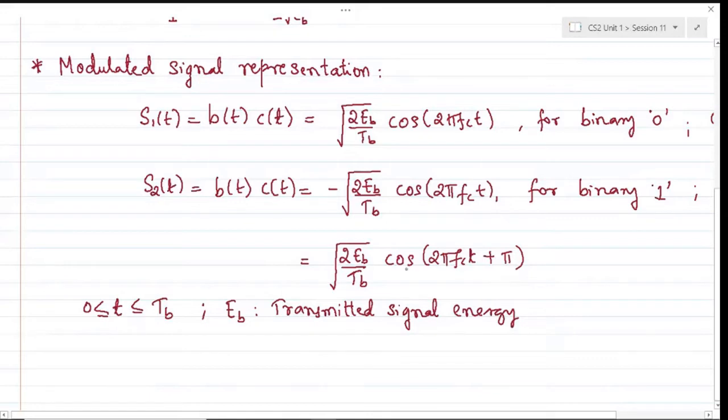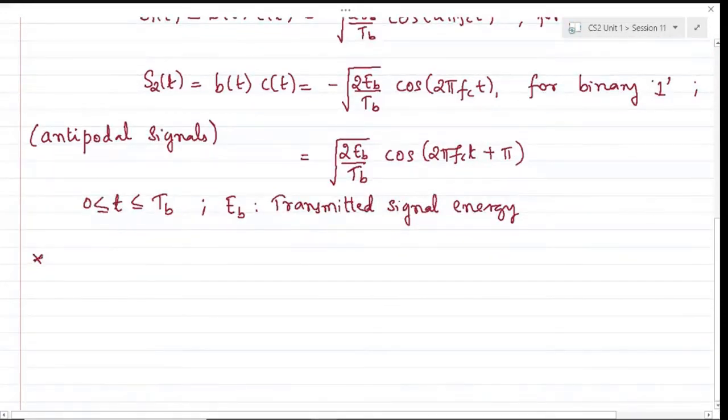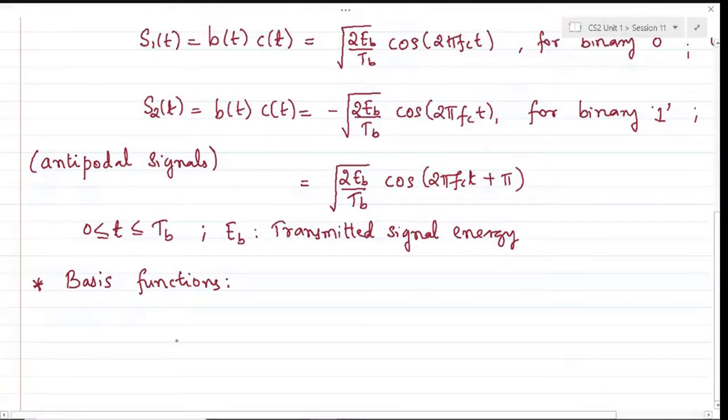Okay. So since one is opposite of the other, we call such a pair of signals antipodal signals. Some literature will also mention them as antipodal signals. All right. So the next step is to obtain the constellation diagram, for which we need to find the basis functions. There are only two signals. We need not apply GSO like we had done for a few examples in the earlier sessions. But just by looking at the nature of S1 and S2 of t, we can easily identify what the basis function could be.